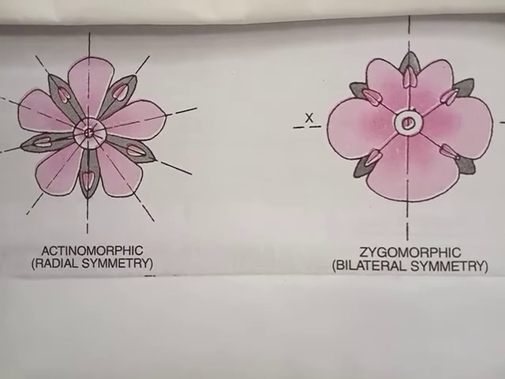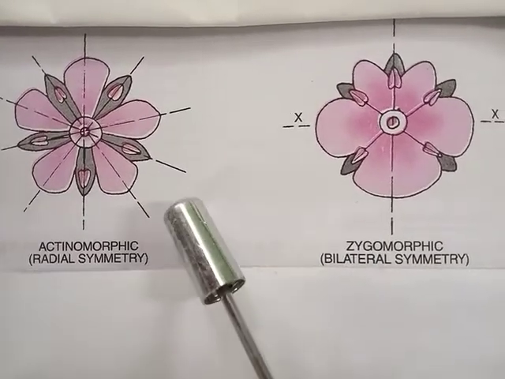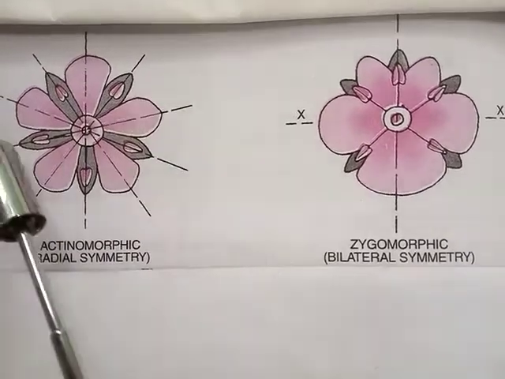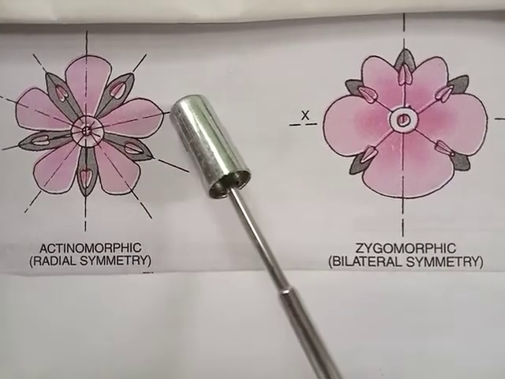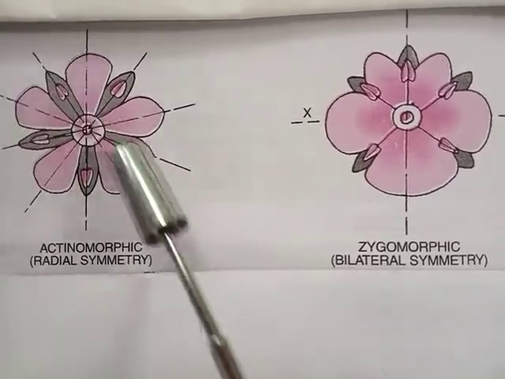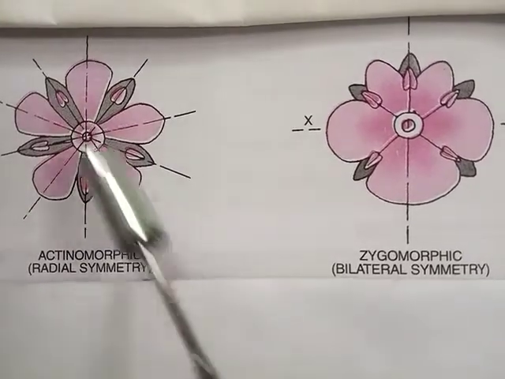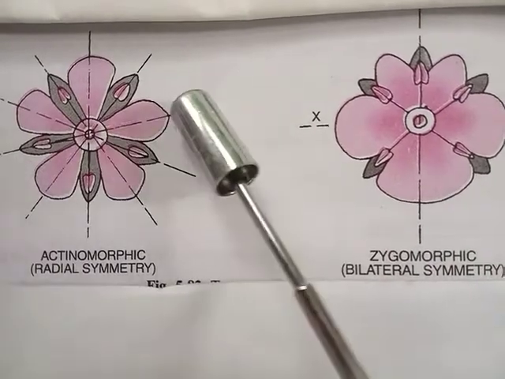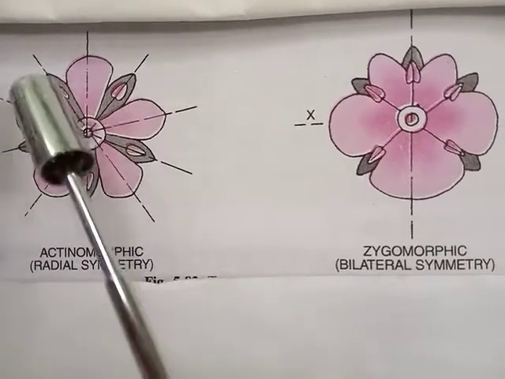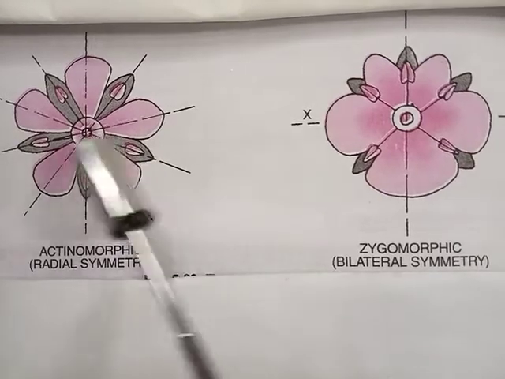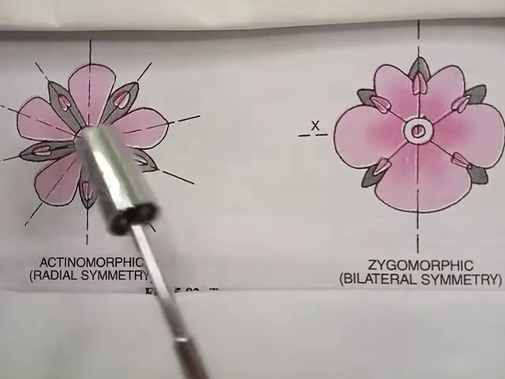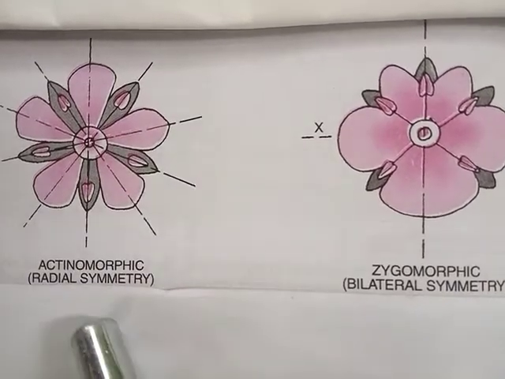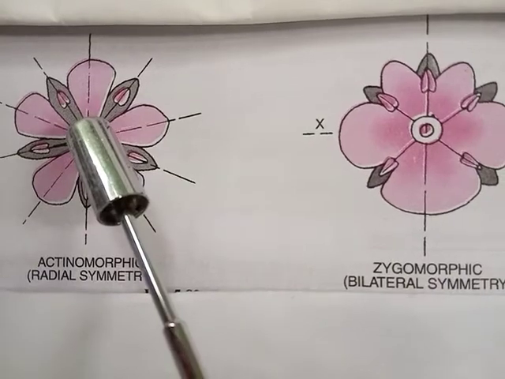So let us try to understand once more about the actinomorphic symmetry. It means that the flower can be divided into two equal halves through any plane passing through the center of the axis. If through this plane we cut the flower, it would be identical into two halves. If we cut the flower through this plane, then also it would have two identical halves. Through any plane, when the flower is cut, if it shows two identical halves, then it is called radial symmetry or actinomorphic flowers.